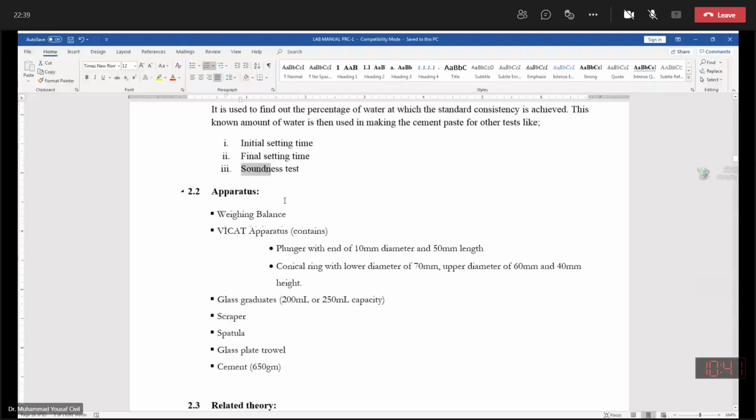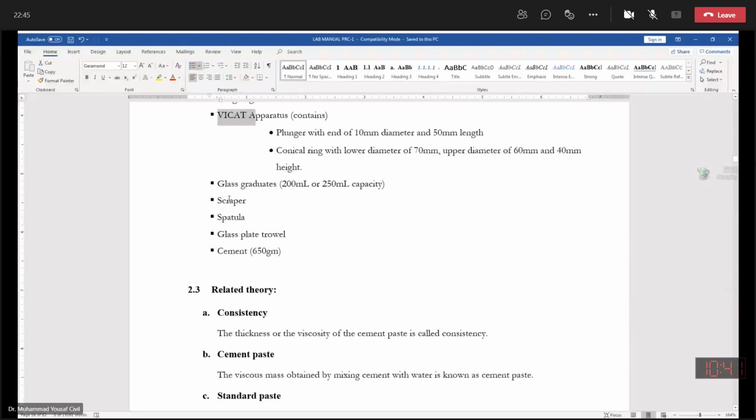As far as the apparatus is concerned, certainly a balance is needed, a Vicat mold apparatus is needed. Then glass graduates, a flask should also be there, a scraper, a spatula, which you might have seen used for mixing the material in your geotech lab. Then a glass plate, a towel, and the cement.